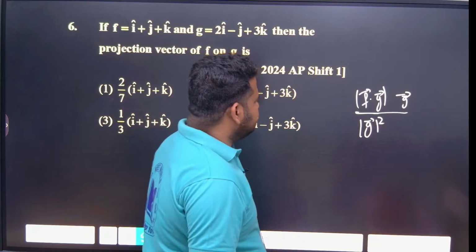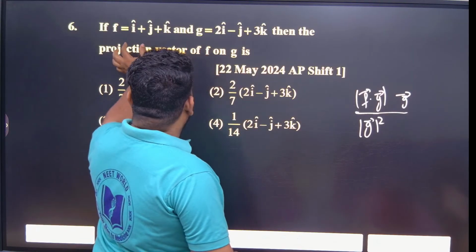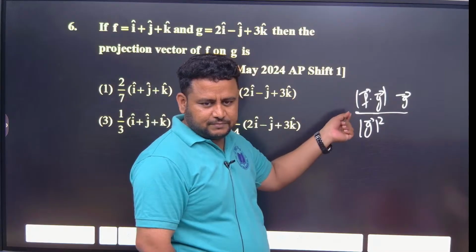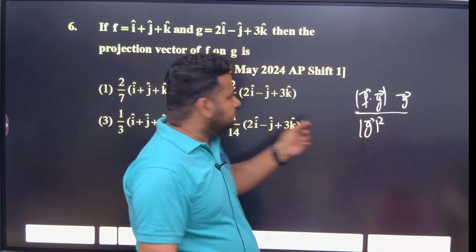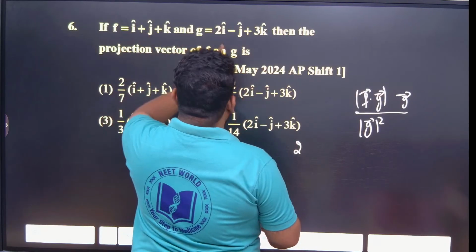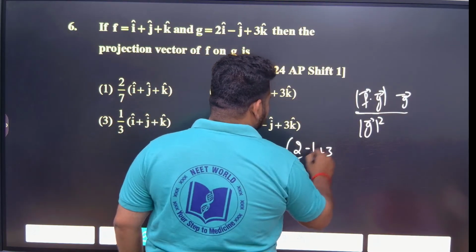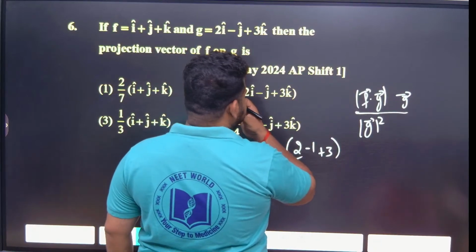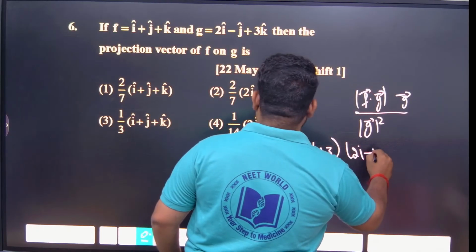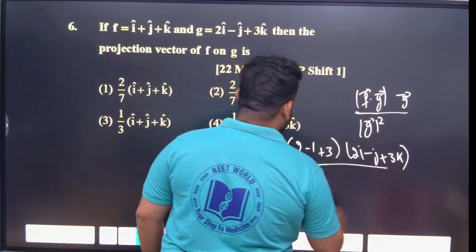F on G. So F dot G, what can I write? I can use the formula A1 A2 plus B1 B2 plus C1 C2. So 1 into 2 is 2. 1 into minus 1 is minus 1. 1 into 3 is 3. Plus 3 into G. What is vector G? Vector G is 2i minus j plus 3k. Correct? Divided by the magnitude of G.